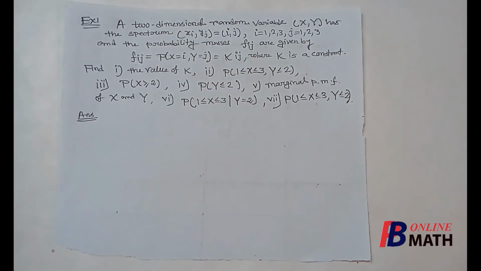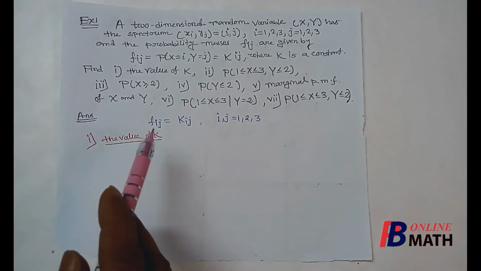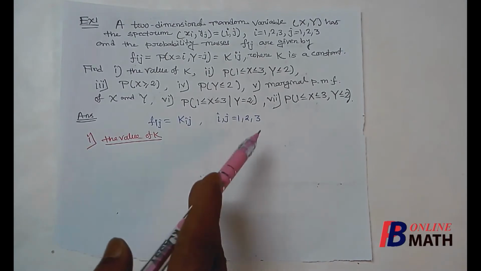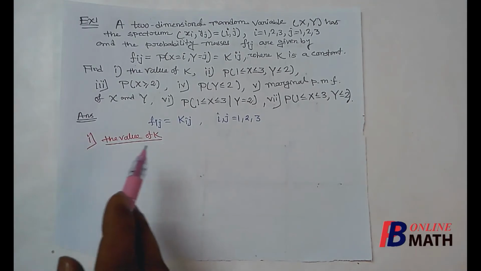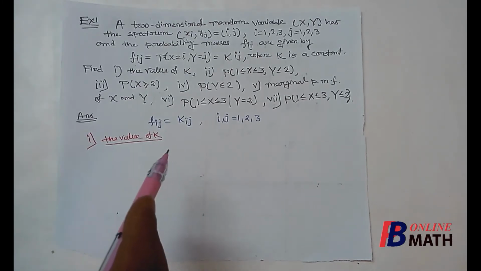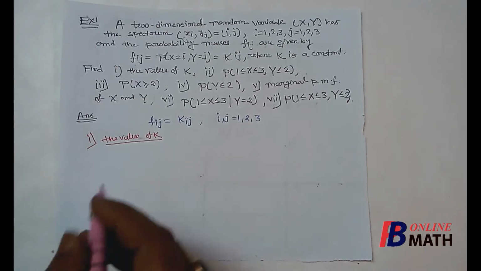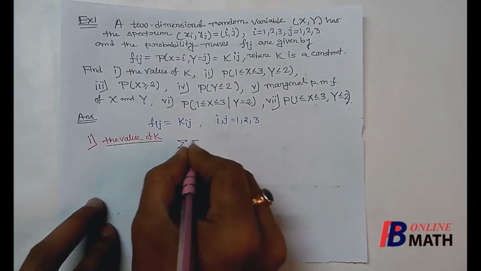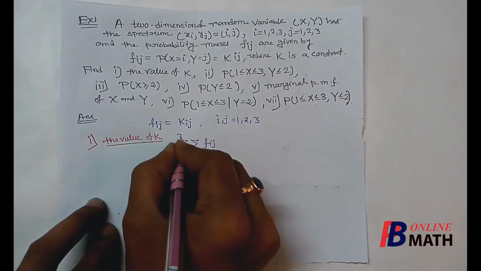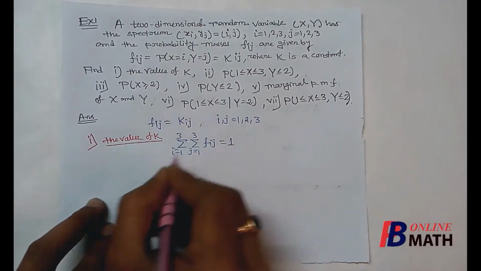So let us start the problem. This is our mass function f_ij equal to k into i into j, where i and j both vary from 1 to 3. So first we find the value of k. We know that the sum of all the mass is equal to 1. This is the first property of PMF. So if we add all the masses, then the sum will be 1. Now here we shall use the double sum, where i varies from 1 to 3 and j varies from 1 to 3. So this sum will be equal to 1.